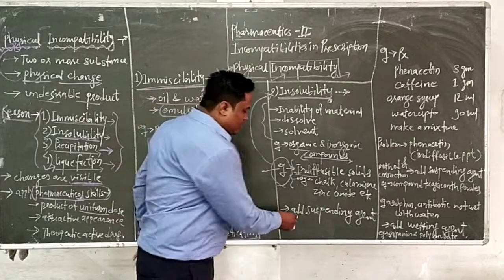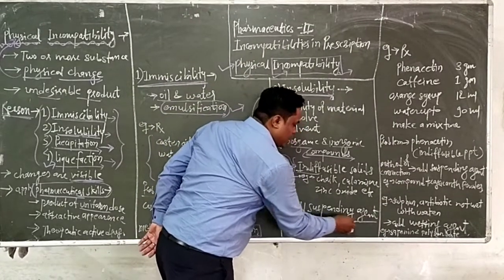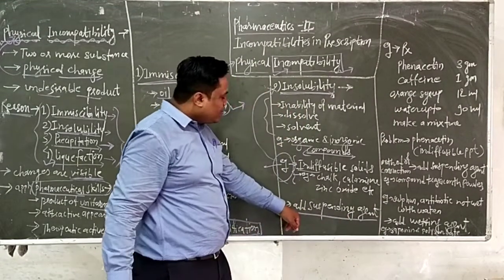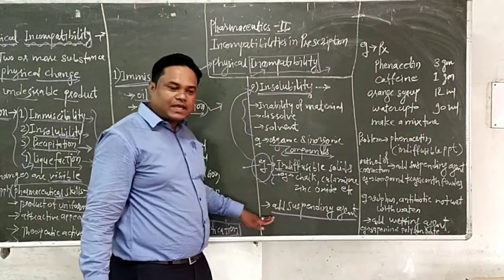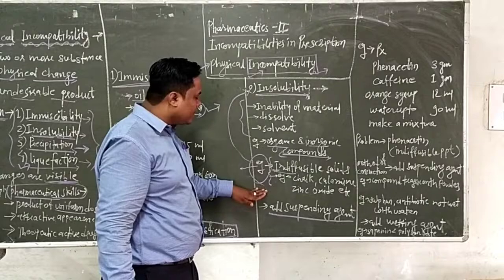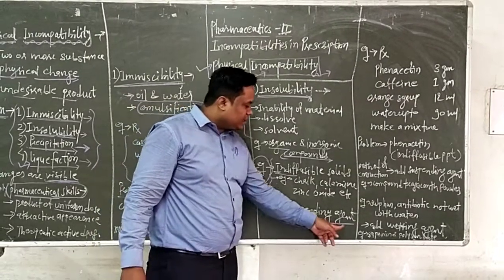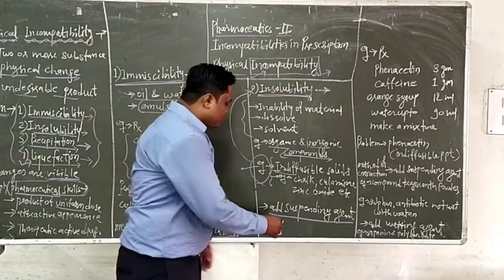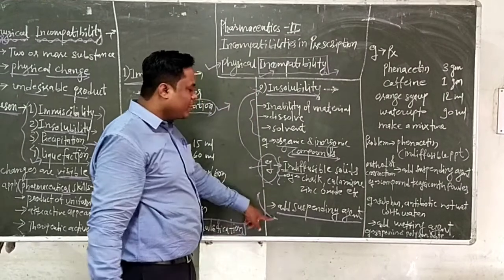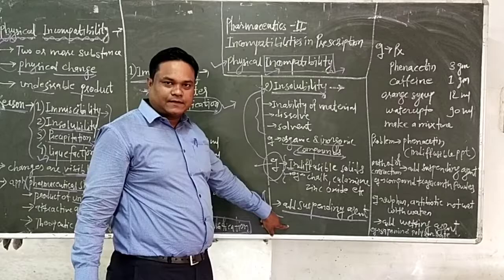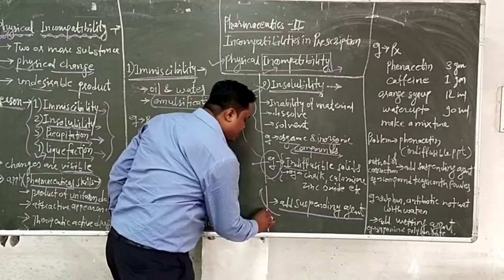Therefore, we have to apply a proper suspending agent. To correct such substances, a suspending agent has to be added. This is one of the methods of correction of physical incompatibility: addition of a suspending agent. What is the role of the suspending agent?